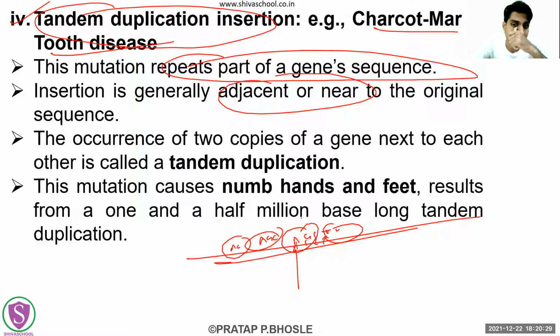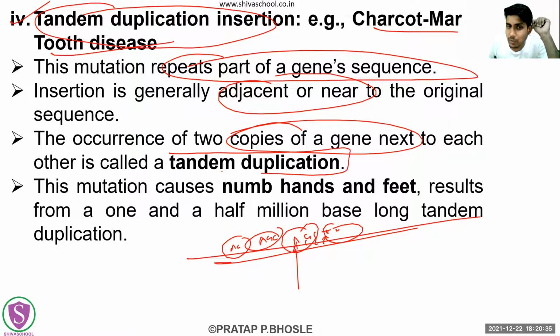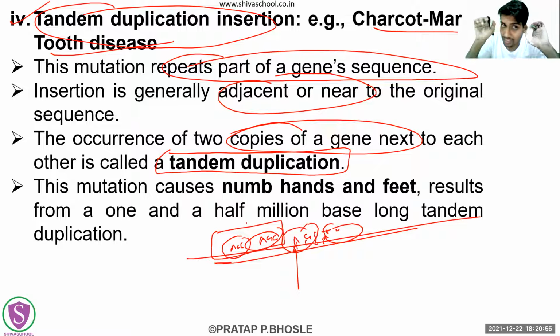So the occurrence of two copies of the gene which are next to each other is called tandem duplication. If you are getting two copies of the same gene, now this AGC will not be one gene. We are talking about the entire gene. If you are getting two copies of that gene just adjacent to each other, then in that case what do we call that example? Tandem duplication. That is why it is said tandem duplication insertion.